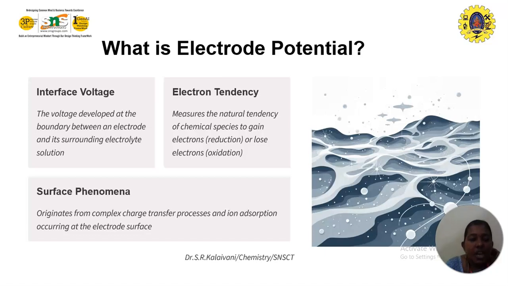Then surface phenomena originate from complex charge transfer processes and ion adsorption occurring at the electrode surface. So in electrochemistry, electrode potential is very important to identify the spontaneity of the reactions.